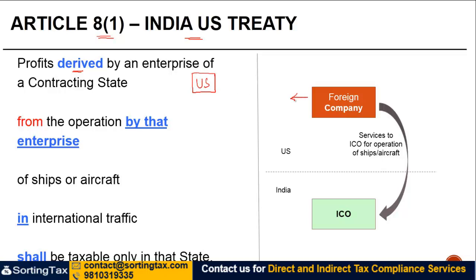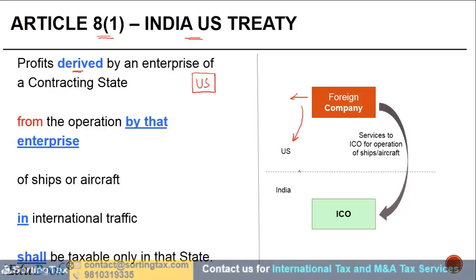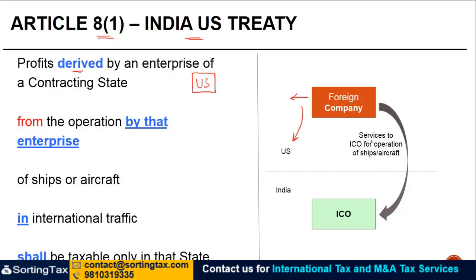So if there is a foreign company which is a tax resident of US, right, it provides certain services to an Indian company which are in respect of operation of ships or aircraft, then the profits which it derives from the operation by that enterprise of ships or aircraft in international traffic shall be taxable only in that state.